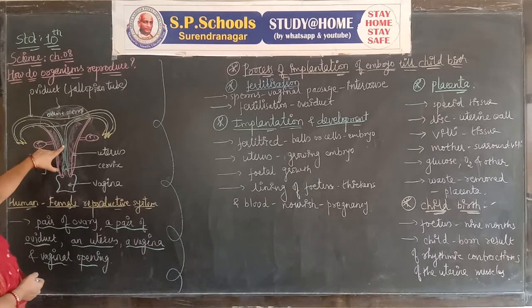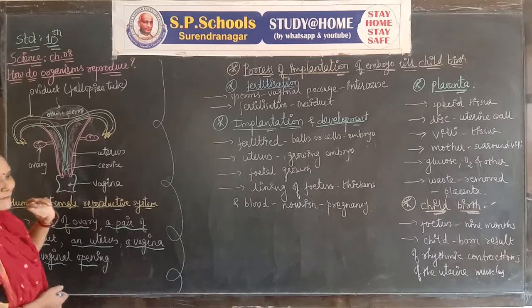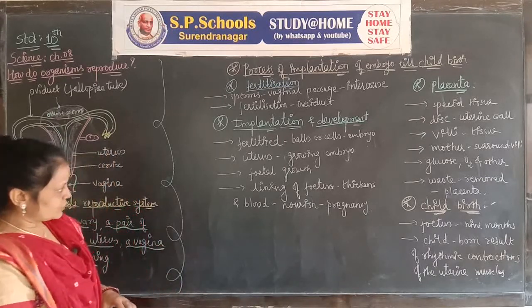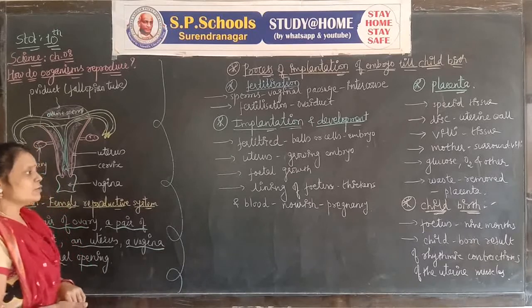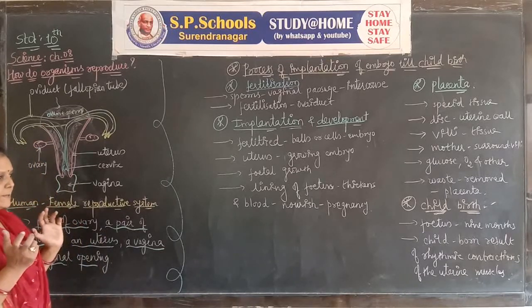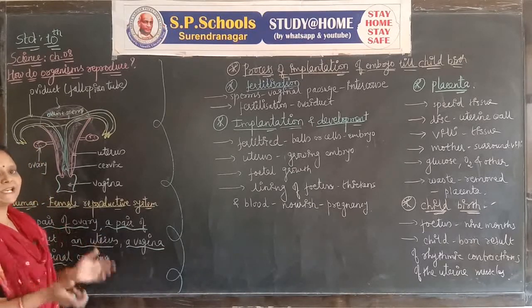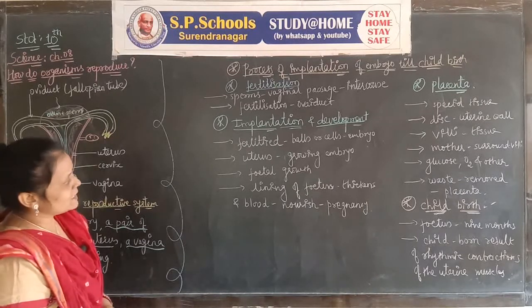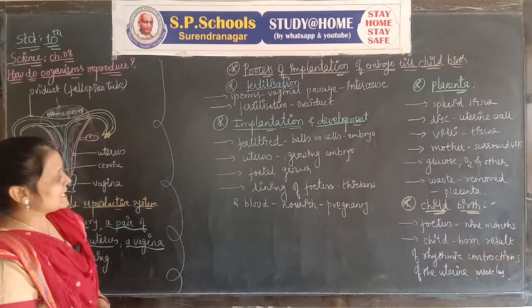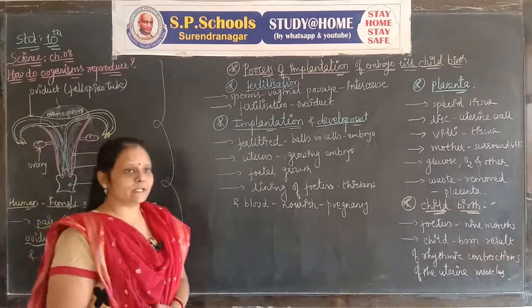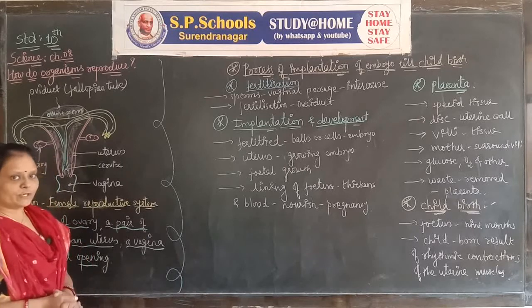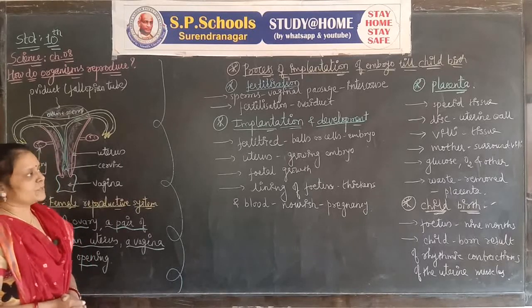The embryo grows in the uterus, and the entire fetal growth occurs in the uterus. The uterus is prepared naturally for the development of the embryo, and its lining is thickened and filled with blood to nourish the embryo during pregnancy.